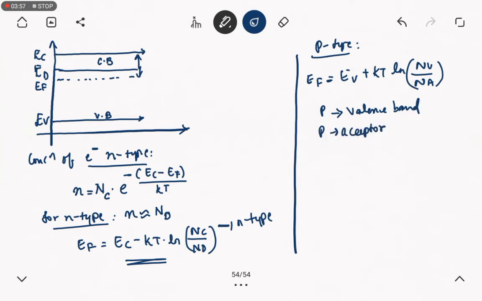So we write NV divided by NA, valence band and acceptor level. Here N-type lies near to the conduction band and is termed donor type. So this is with respect to the Fermi level. Next we shall move on to the Fermi level in P-type semiconductors.